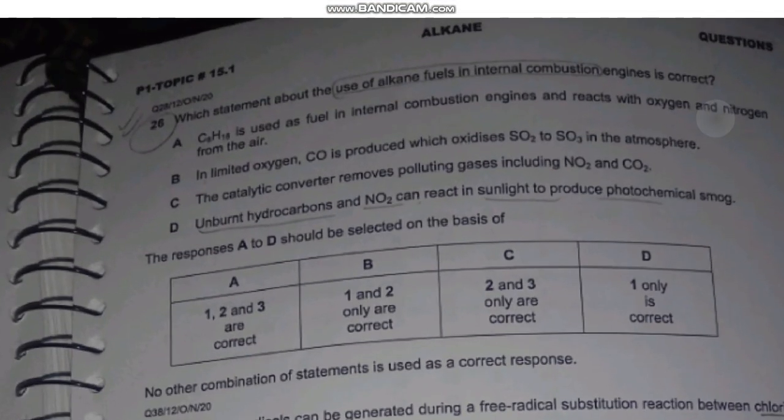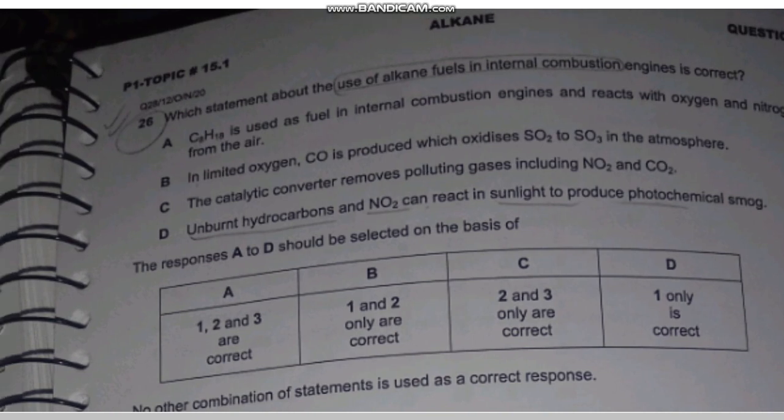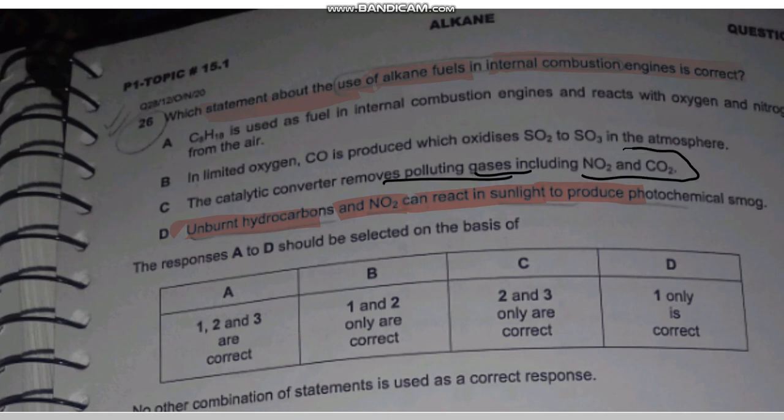So in question 26, which statement about the use of alkane fuels in the internal combustion engines is correct? Actually here we can see the unburnt hydrocarbon and nitrogen dioxide can react in the presence of sunlight to produce photochemical smog. Actually this is the correct one, and the remaining are incorrect. The catalytic converter removes the pollutant gases including NO2 and CO2. No, this is not correct.